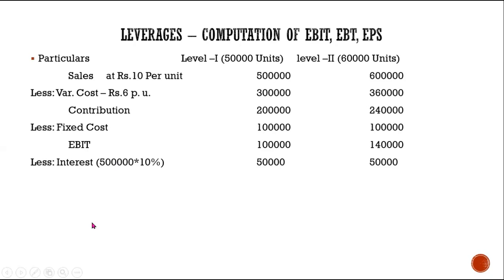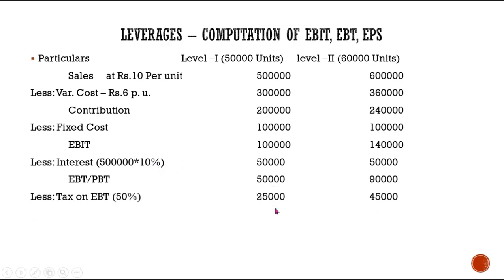Less interest. So what you get is EBT, which is earning before tax. So EBIT less interest. Now interest is on 55 lakh rupees, at 10%. Then what you get is EBIT less tax on the EBT. Now what has happened with the tax?